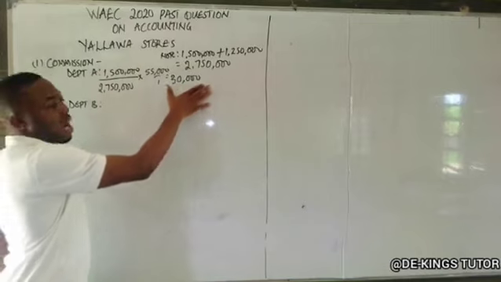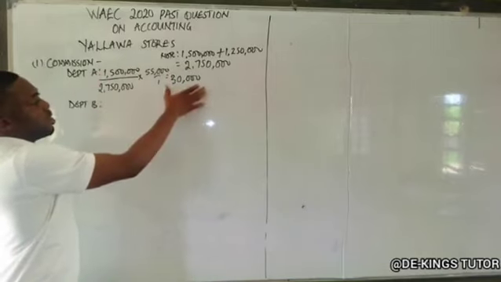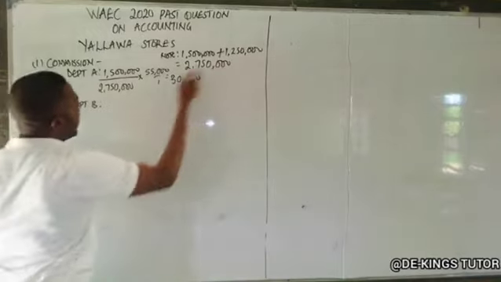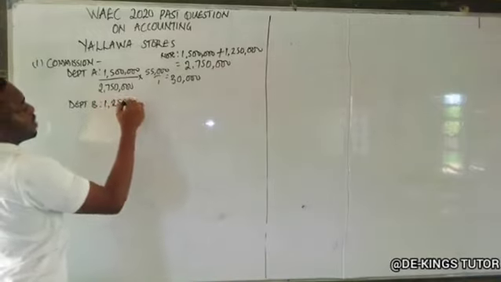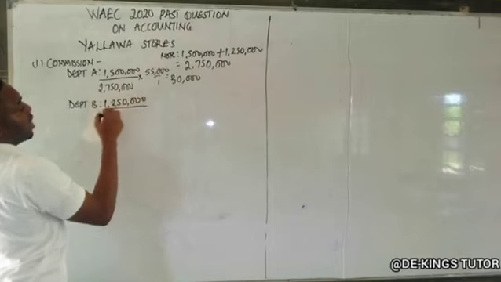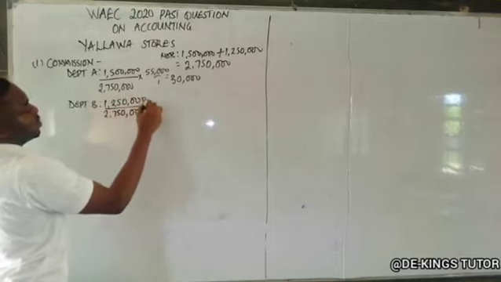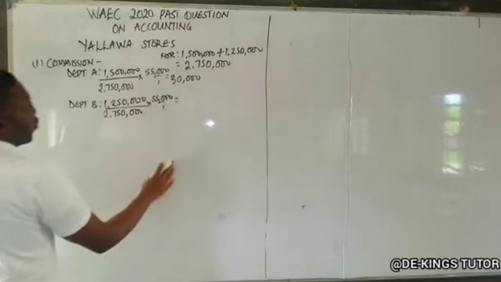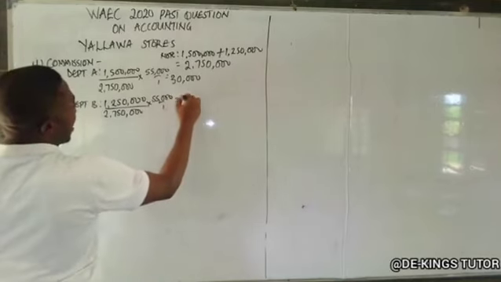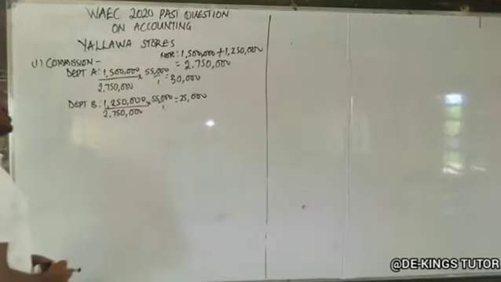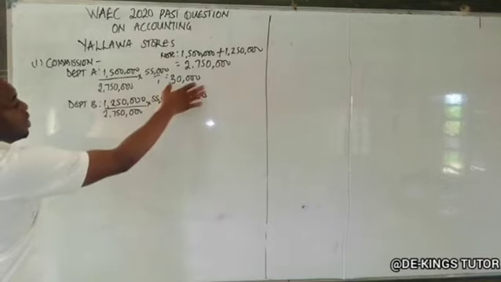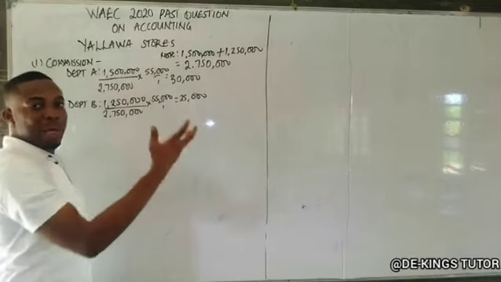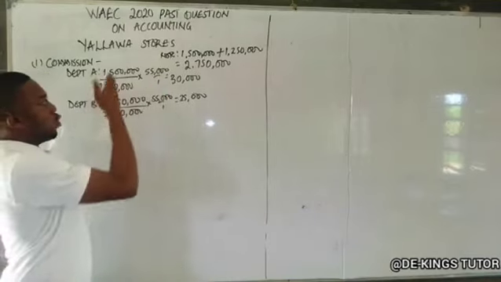So department B also will now be 1,250,000 over the total times 55,000, which is the commission amount. So we'll have here 25,000. So that's for commission department A. Look at the amount department B. So when you get to this point, if you add these two, you should have the total amount of that expenditure. This is just to divide it to the different departments. So that's for commission. The next one is for salaries.